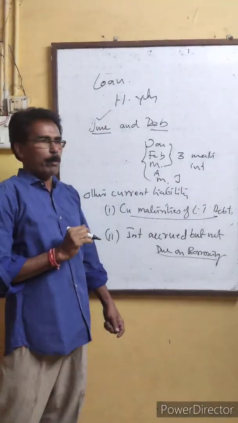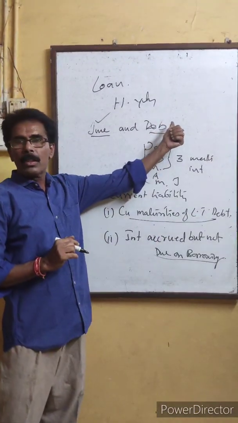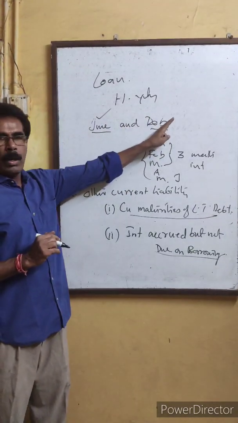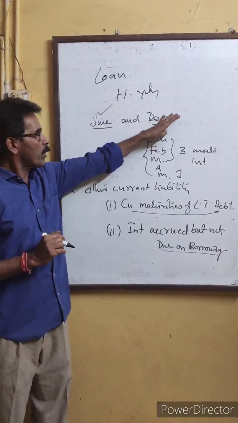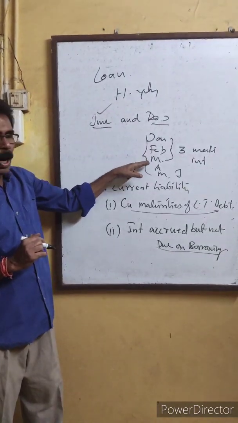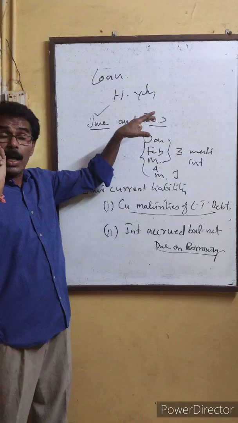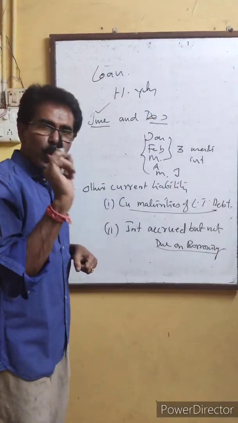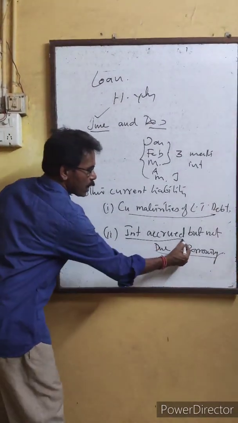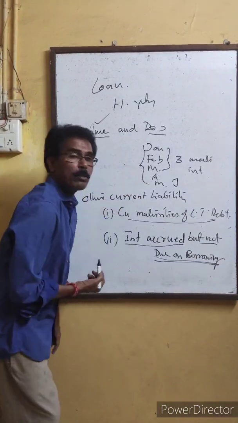But when the balance sheet is prepared after paying the interest in December, the interest for January, February and March up to the date of the balance sheet will be calculated and shown as interest accrued but not due on borrowing.